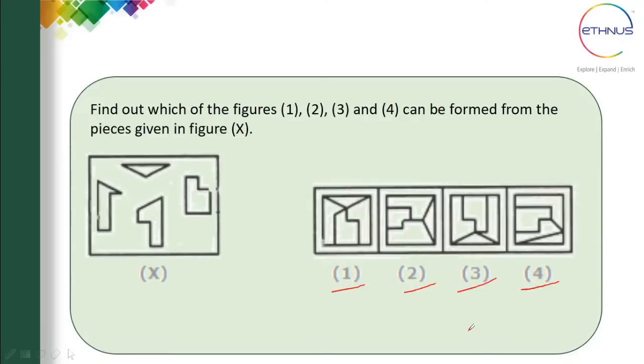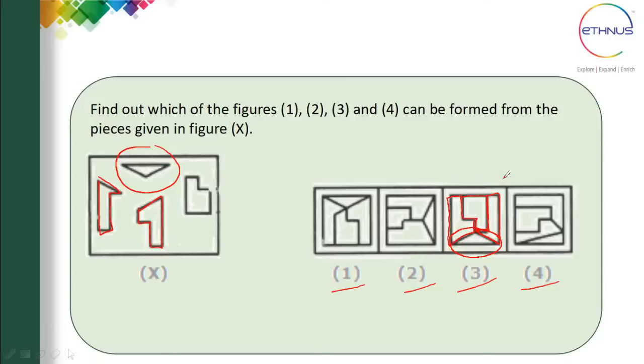Yes, so the correct answer is option 3, because all the spaces are there, as many of them have mentioned. You have a triangle here, and then there is a kind of a rectangle with a square cut. Then you have one more, like a number 1 flipped vertically. Here also you can see a number 1 flipped vertically, and then you have again a 1 shaped block, which is representing this one.